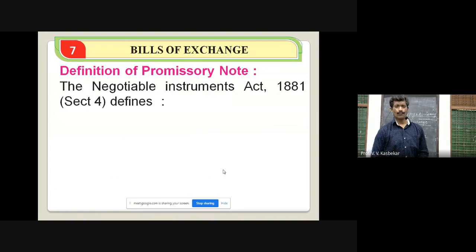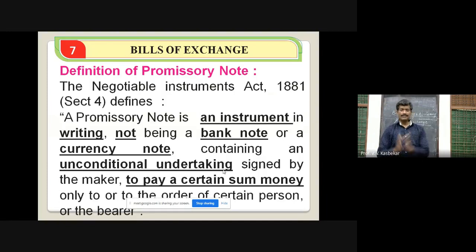Definition of promissory note. As per the Negotiable Instruments Act, a promissory note is an instrument in writing, not being a bank note or a currency note, containing an unconditional undertaking signed by the maker to pay a certain sum of money only to, or to the order of, a certain person or the bearer. Here one definition of promissory note is given.